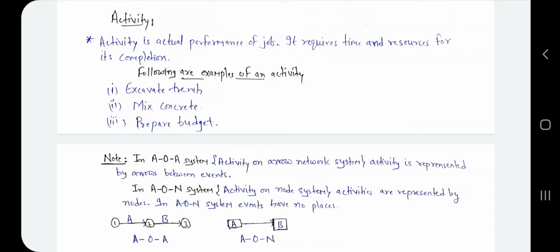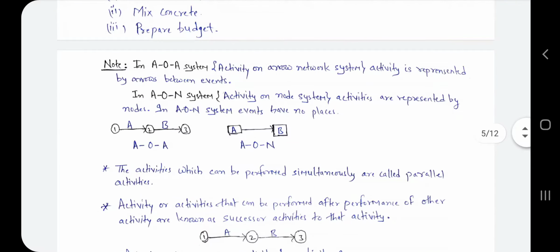So in the AOA system, activity on arrow network system, activities are represented by arrows between events, and in the AON system, activity on node system, activities are represented by nodes, and in the AON system, events have no place. Okay, events are not considered.